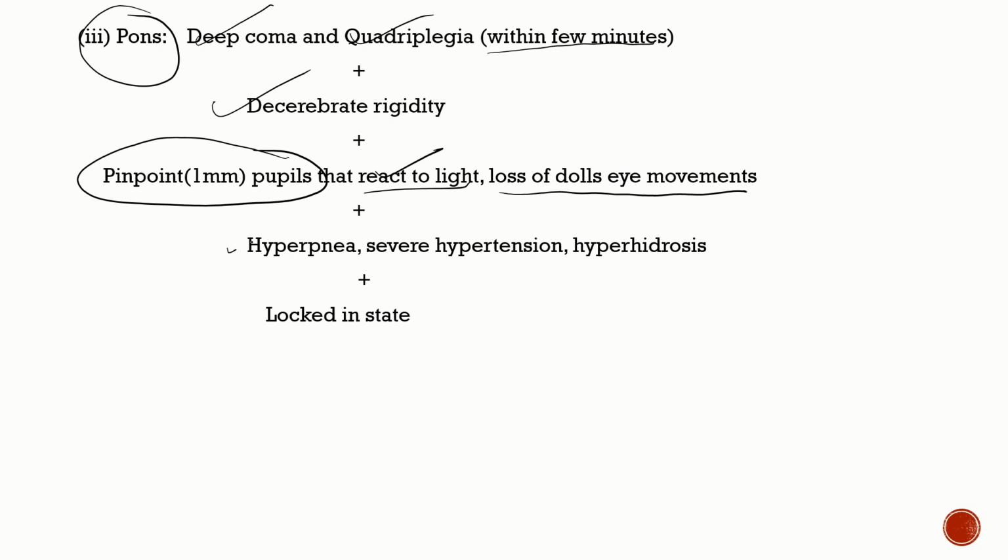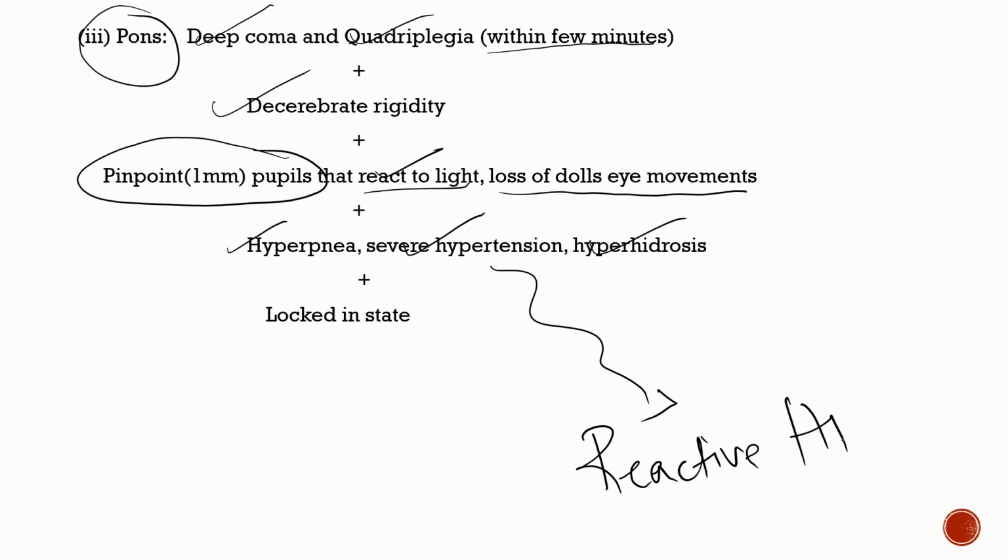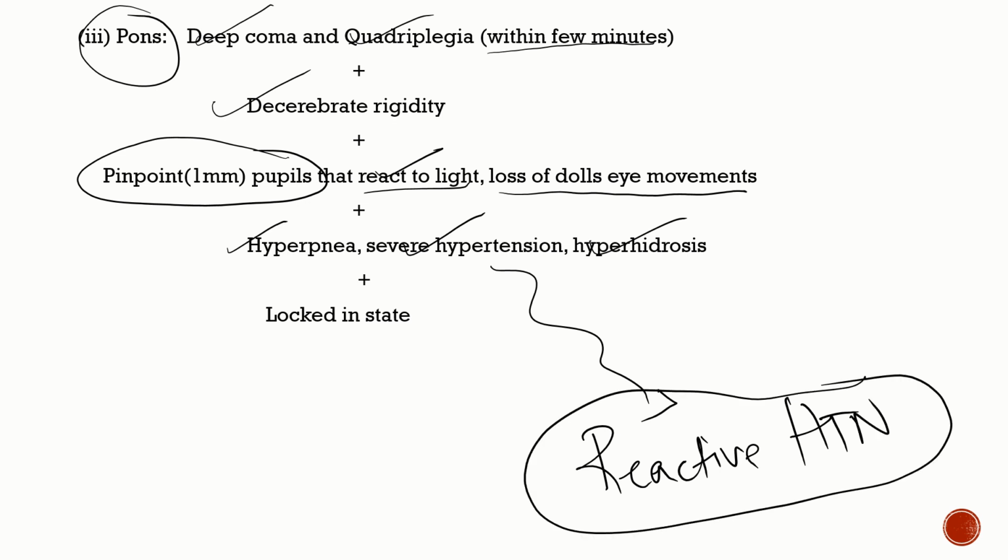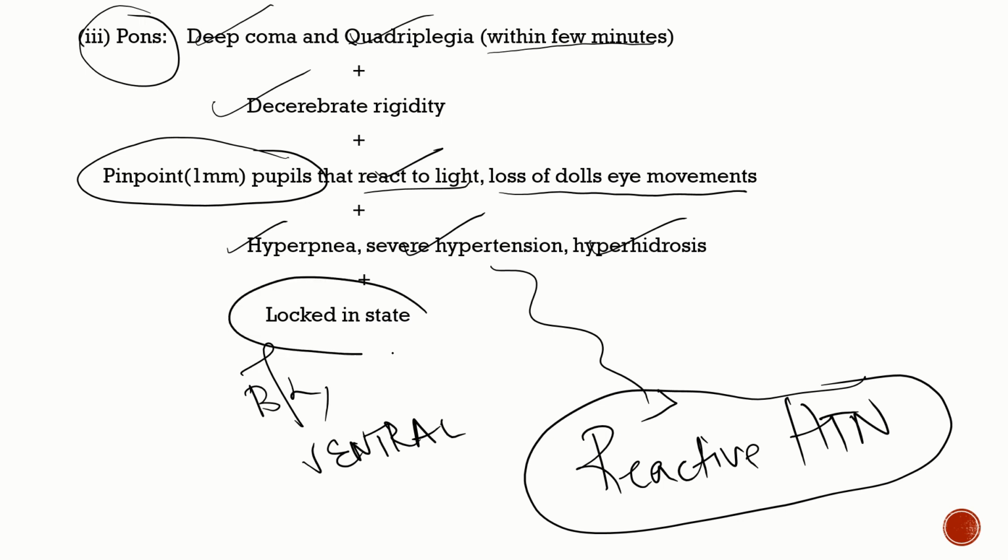Next, you're going to have hyperpnea, severe hypertension, and hyperhidrosis. Actually, severe hypertension is going to happen in most of the IC bleeds. This is known as reactive hypertension. So compared to ischemic stroke, the presenting blood pressure in hemorrhagic stroke will always be higher. This is because of reactive hypertension. And in case the pons is involved bilaterally, especially the ventral pons, the patient might go into a locked-in state.